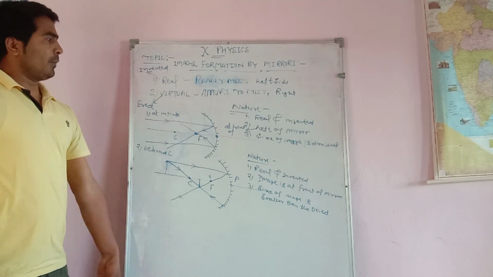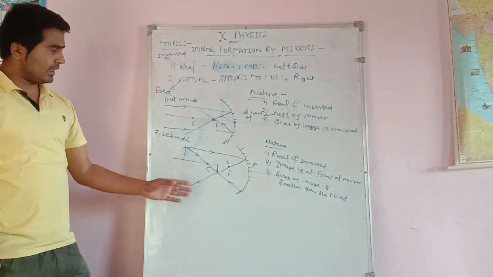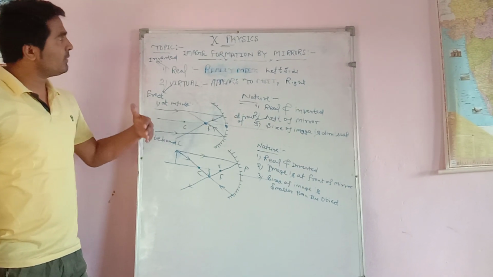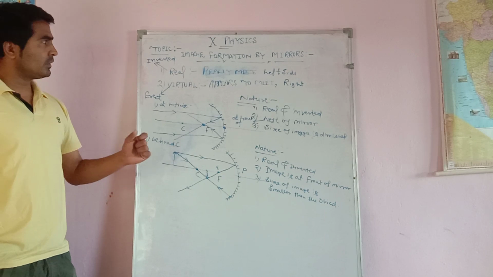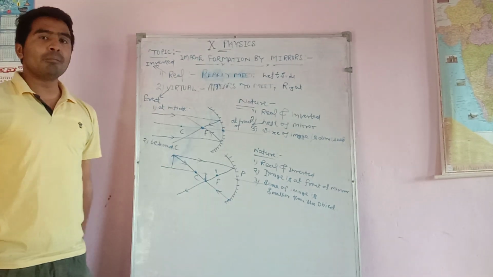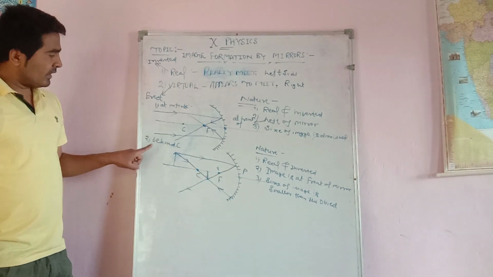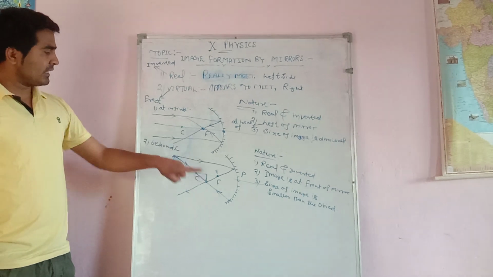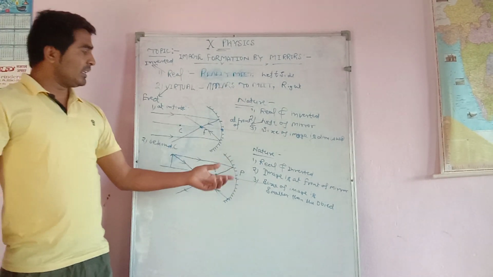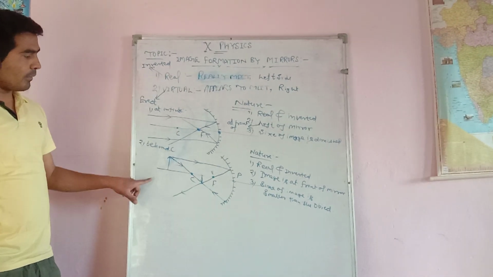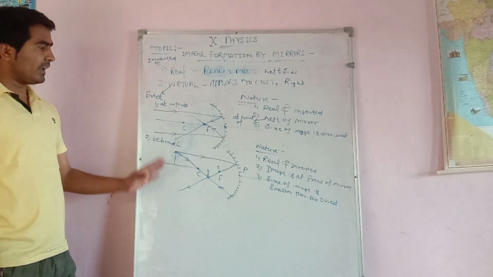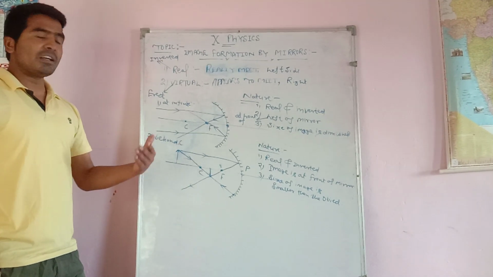These are the nature of the images, dear students. This is a very important topic of image formation by mirrors. This was the second point: when the object is beyond the center of curvature, what type of image will form?